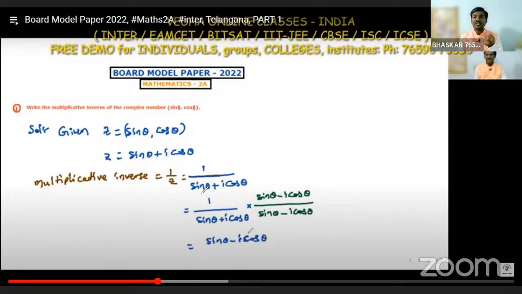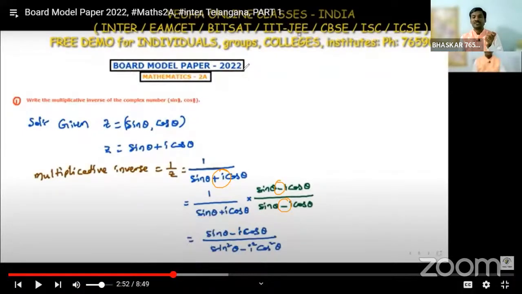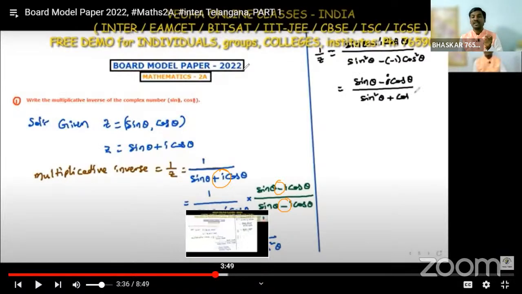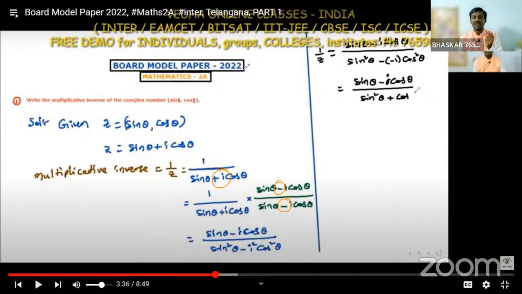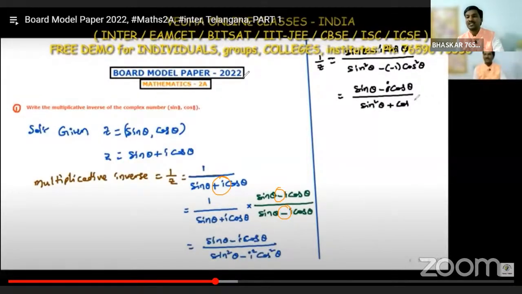So here 1 by z means 1 by sin theta plus i cos theta. Whenever we have a complex number in the denominator, always remember we rationalize with the conjugate: change the sign, multiply and divide. In the numerator we get it as it is, and in the denominator a plus b into a minus b gives the a square minus b square form. In the denominator, i square value is minus 1.